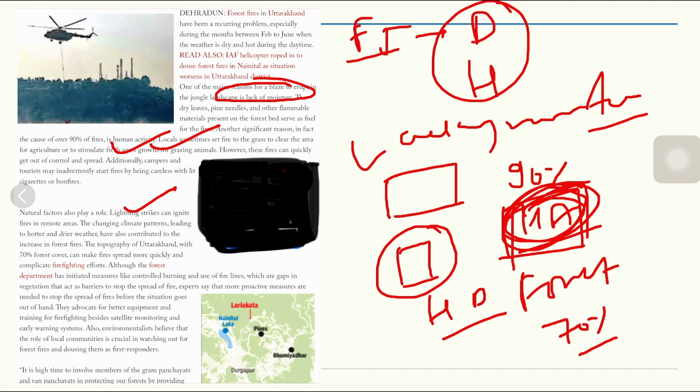Experts also say that more proactive measures are needed to control the spread of fire before the situation goes out of hand. They advocate for better equipment and training for firefighting, besides satellite monitoring and early warning systems. So satellite monitoring and early warning systems can also help to reduce forest fires. Environmentalists believe that the role of local communities is crucial in watching out for forest fires and dousing them as the first responders. So these are today's topics.